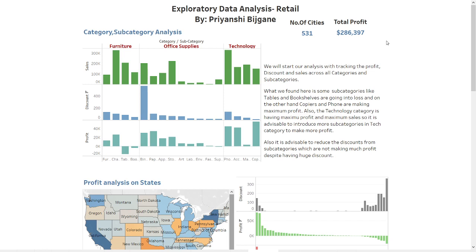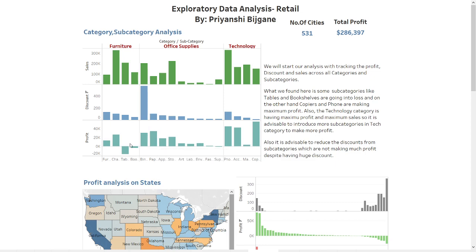What we can see here is the subcategories like copiers and phones are making maximum profit out of the business, and subcategories like tables and bookcases are running into losses. Also we can see the overall profit is maximum in technology category and minimum in furniture.